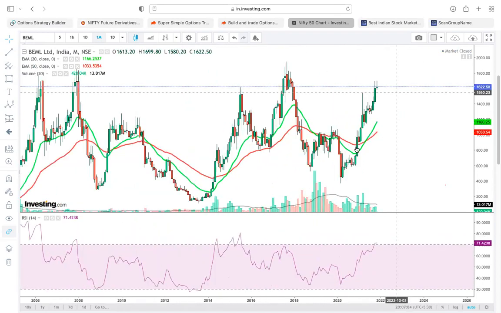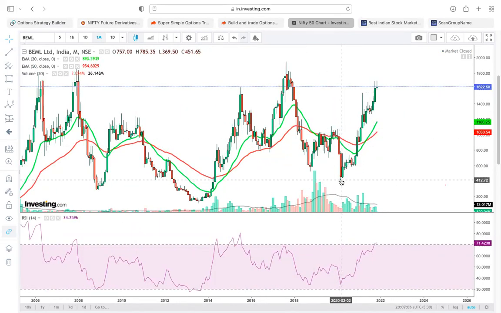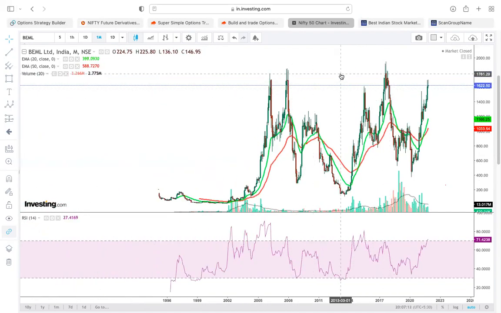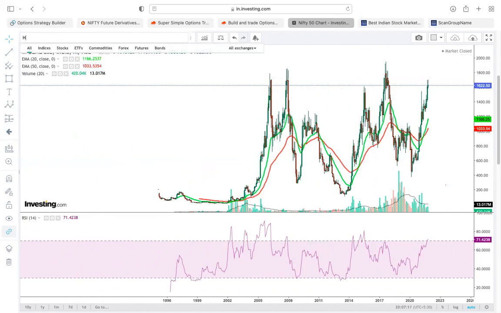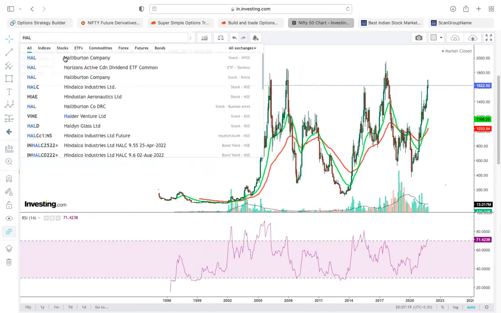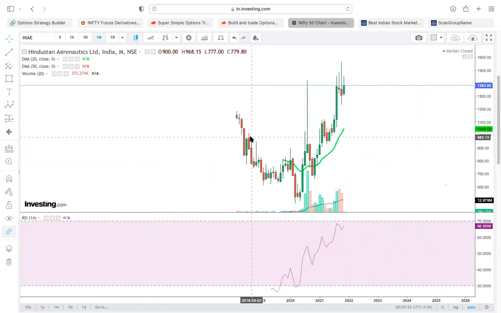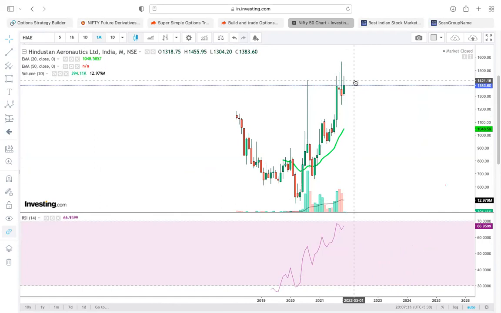This stock was trading at 400 rupees. Now it is trading at 1,600. So all these technology related stocks, even HAL. People told that they don't have money to give salaries also, no? HAL, even this stock has rallied like anything. See, this stock was trading at 500, where they told this company is the worst of the worst. But this stock also rallied in a big way.